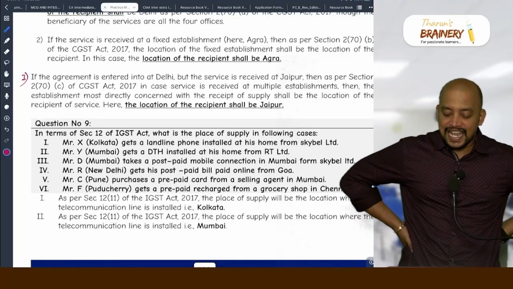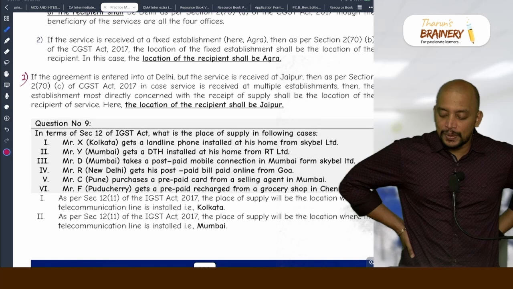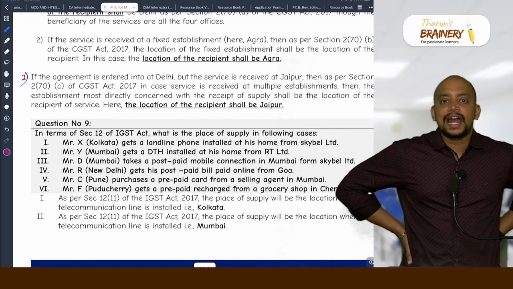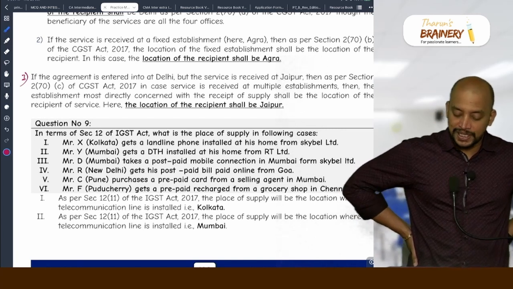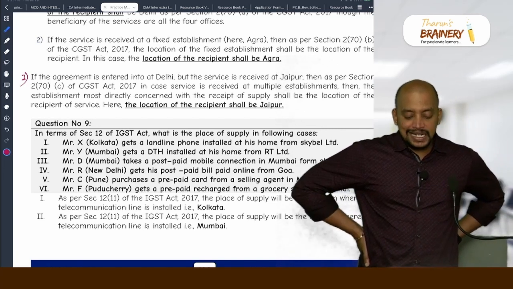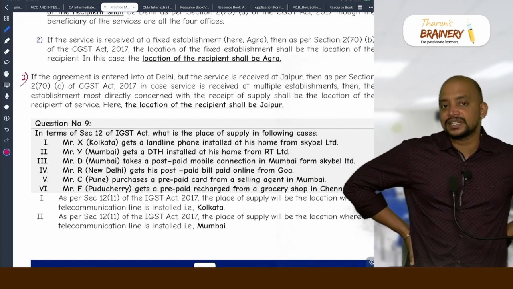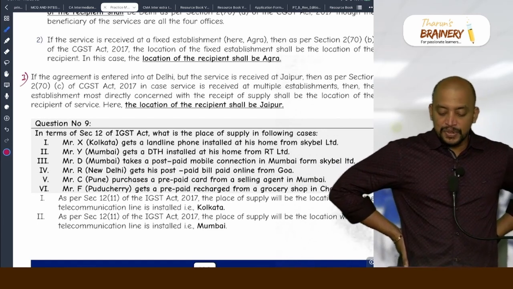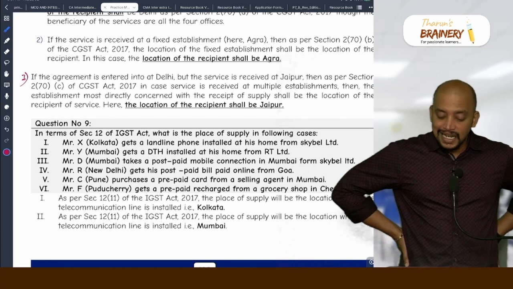X, Kolkata, gets a landline phone installed at his home from Skybell Limited, Kolkata. Reason? Landline, location of installation. Super. Y, Mumbai, gets a DTH installed at his home from RT Limited. Same. Location of installation. So, because it is DTH installed.